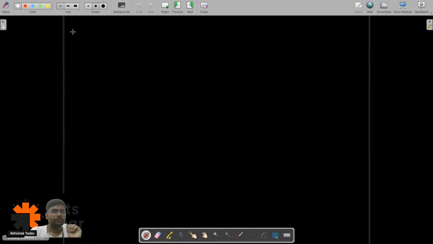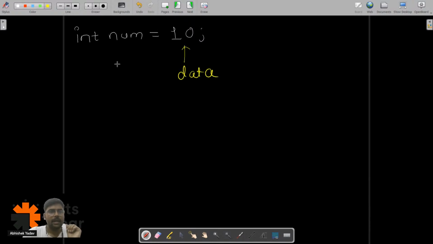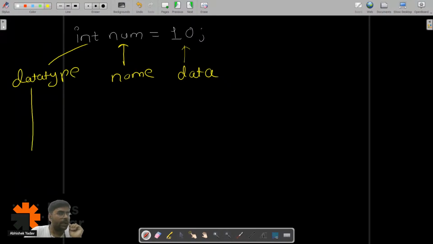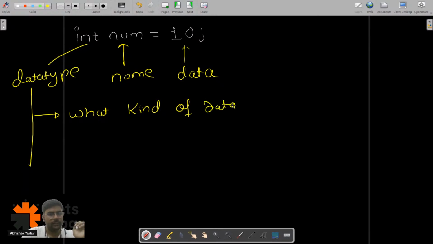Now we have a variable num, and inside num I am storing data 10. So this is the data, this is the name of the variable, and this is the data type. And this data type is providing us a lot of information. The first information is about what kind of data we can store inside the container. Very important point.